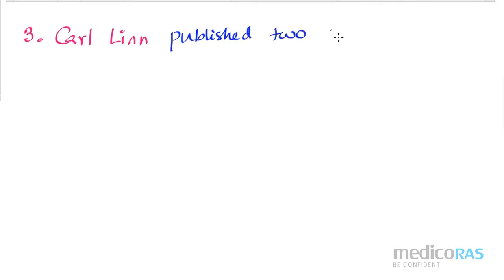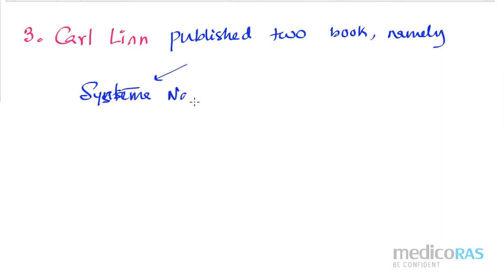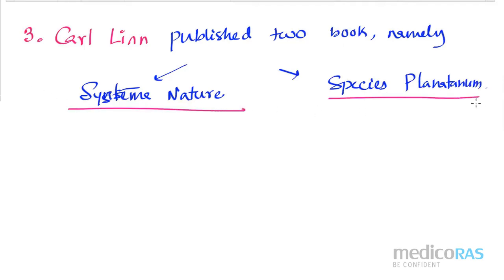Then the third point. Please write down about the binomial nomenclature. Carl Linne wrote or published 2 books, namely Systema Naturae, and one more is Species Plantarum. One is Systema Naturae, the other one is Species Plantarum.